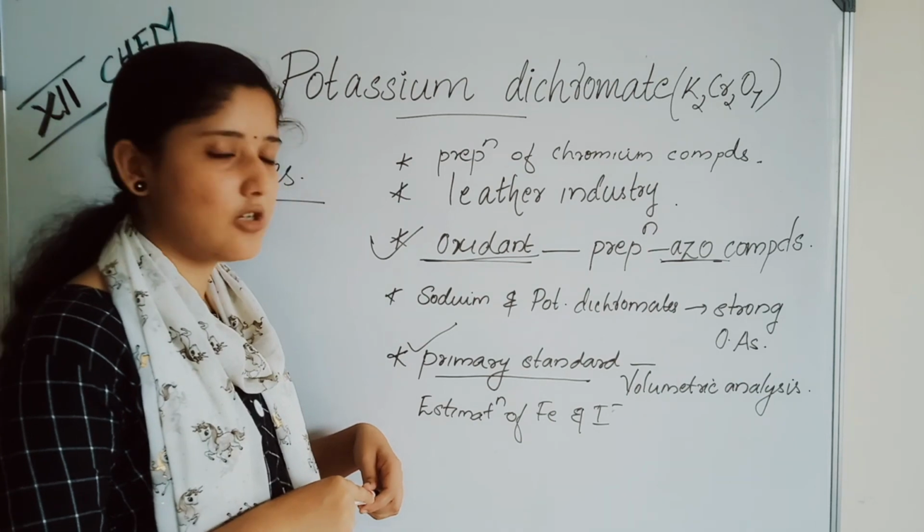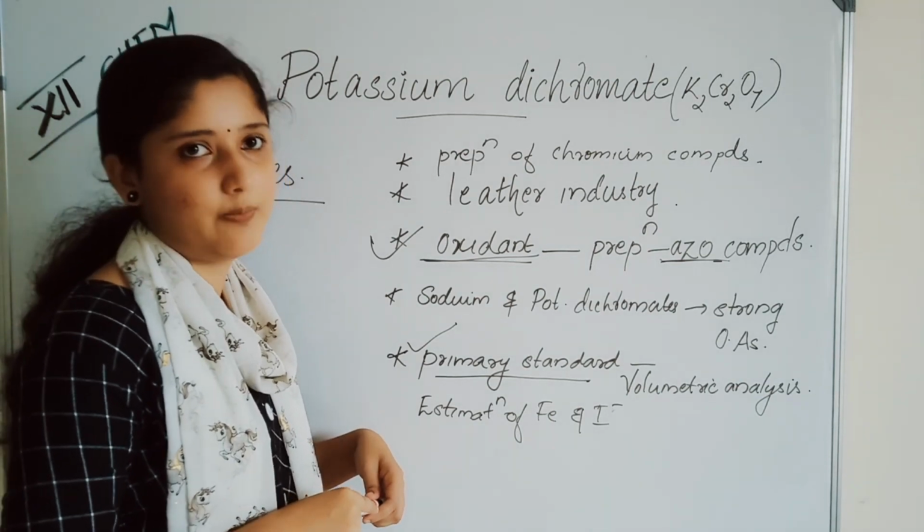These are the uses of potassium dichromate. Hence we have completed potassium dichromate. What all we studied here? We studied its preparation, obtained from chromite ore, and the reactions. Then the interconversion of chromate to dichromate and vice versa.